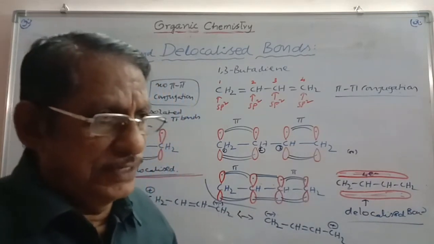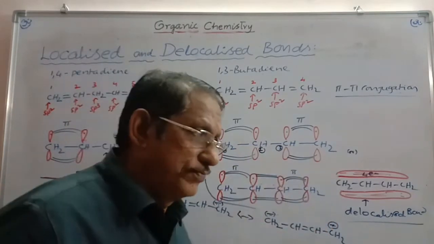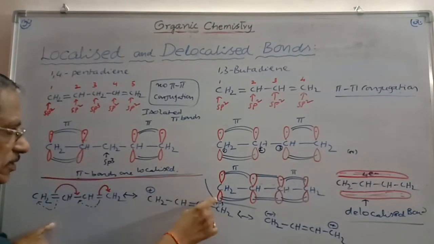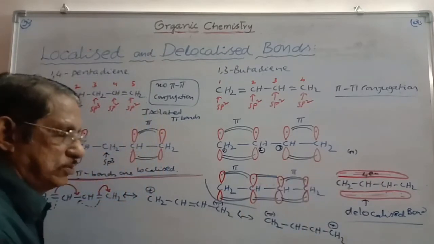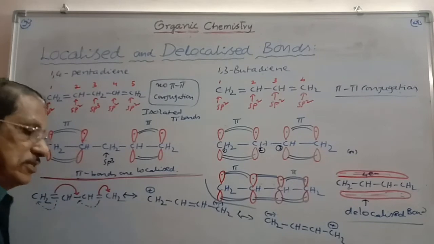Whatever resonance form you take, the total charge on the resonance structure should be the same as in the original. In the original, the total charge is 0. And here, plus minus is equal to 0. Here, plus minus is equal to 0. Total charge is equal to 0. But here charges are separated, here charges are separated, here no charge separation is there.